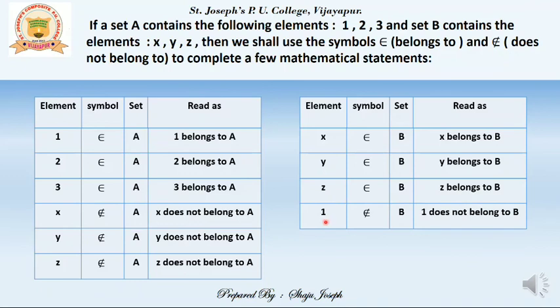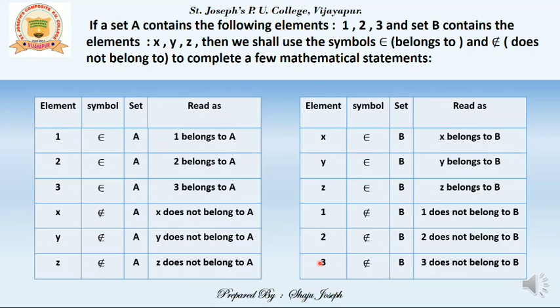However, 1, which is an element from A, does not belong to B. So we write 1 struck-out epsilon B, and read it as 1 does not belong to B. 2 also does not belong to B. We read the same. Now, last but not the least, 3, which is also from A, struck-out epsilon B, means 3 does not belong to B.